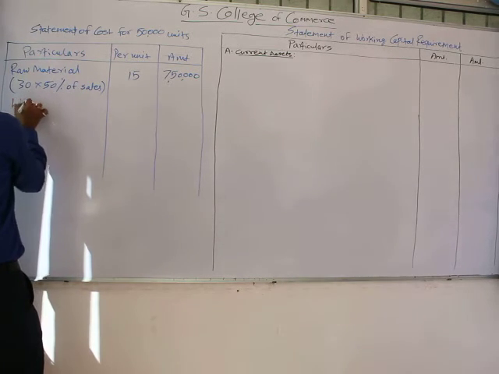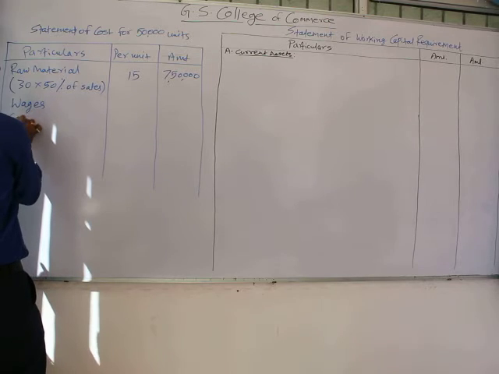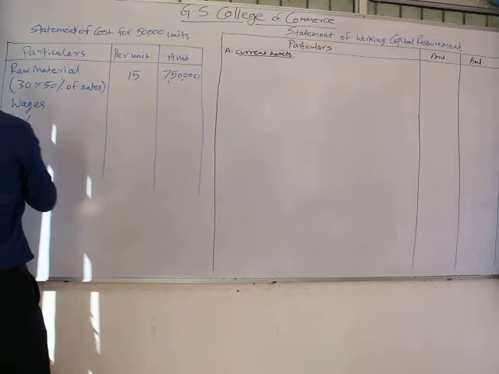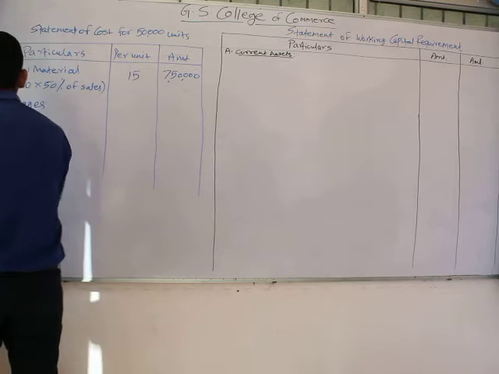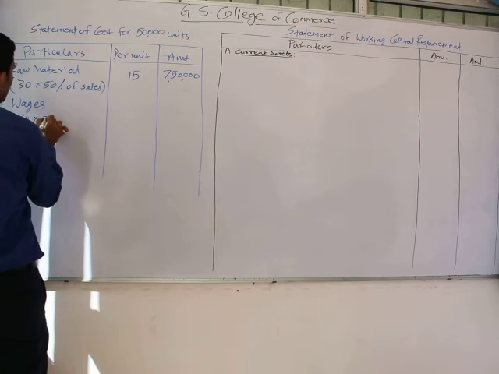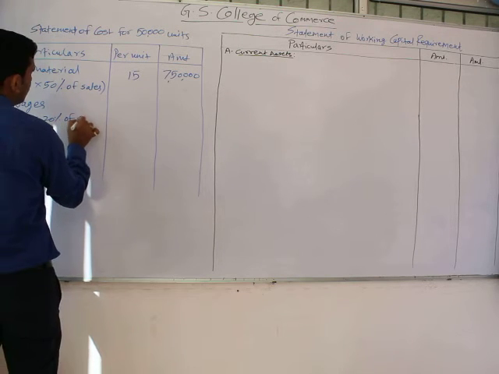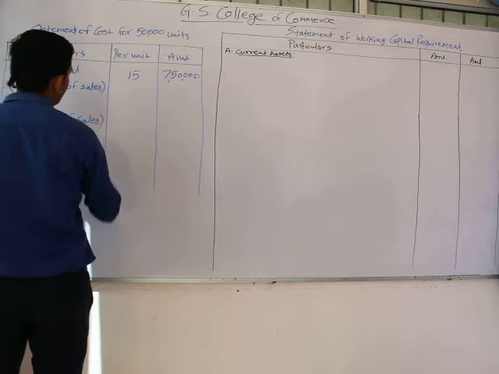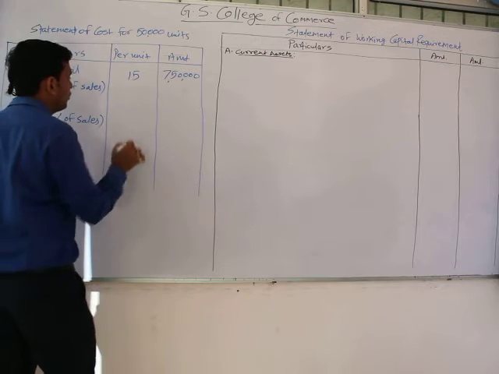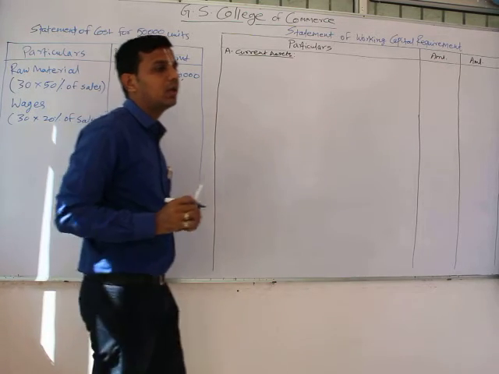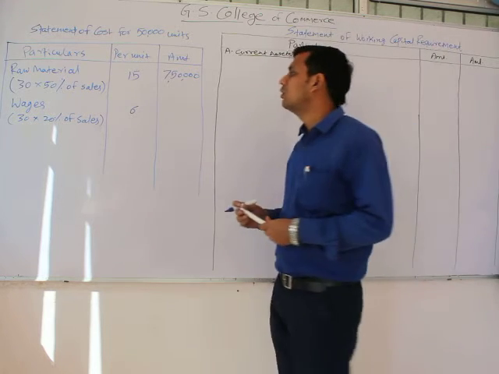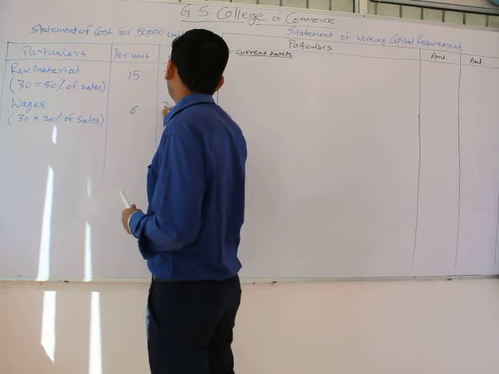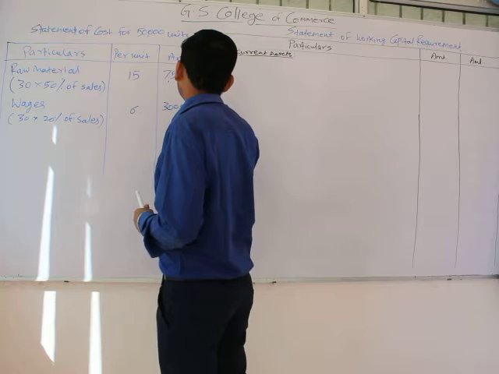Again, wages are provided with similar information, that is 20% of sales. So 30 into 20% of sales would be rupees 6 into 50,000, which equals 3 lakh.